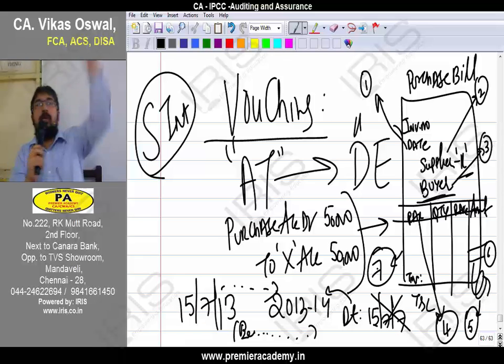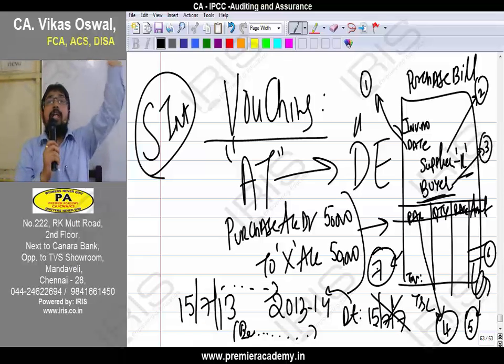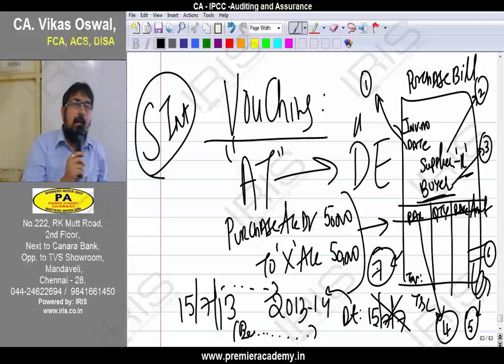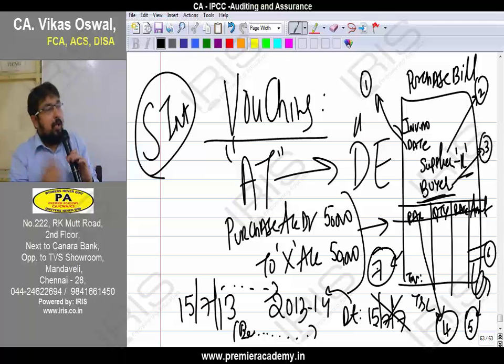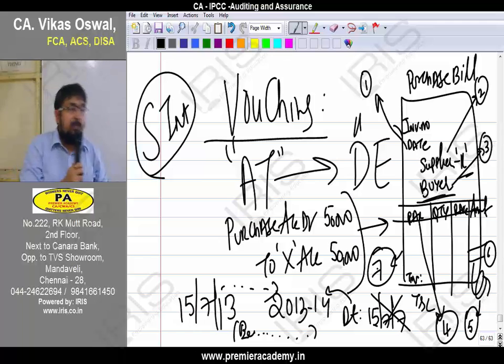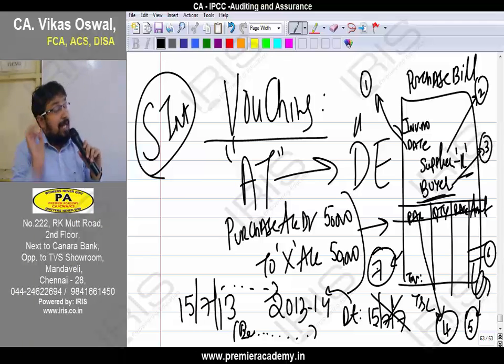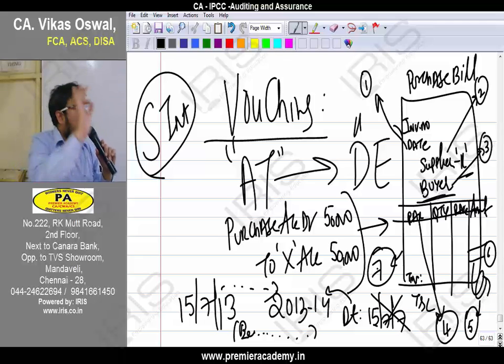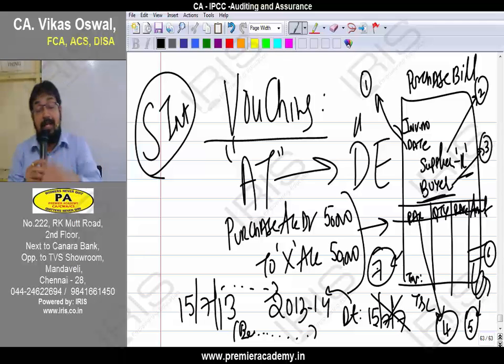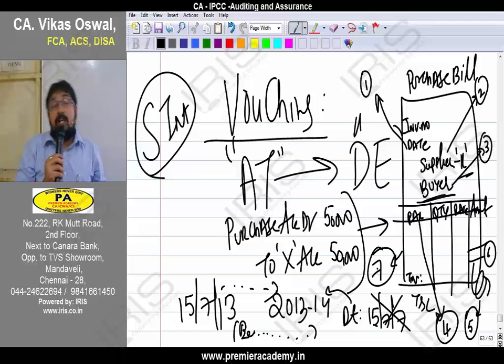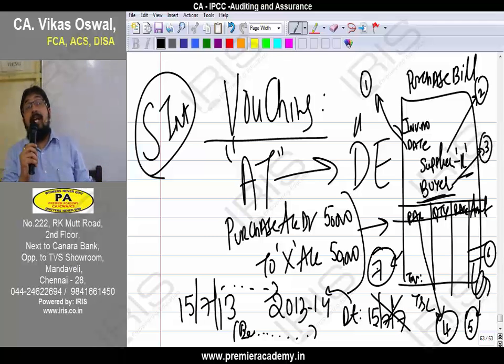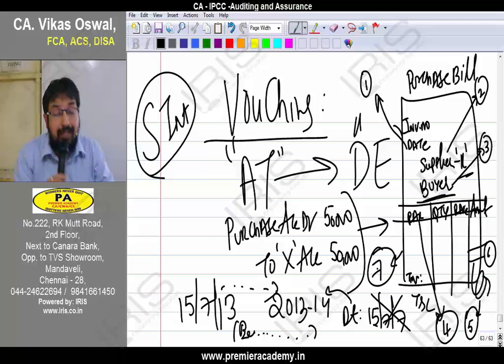What are the 7 golden rules of vouching? 1. Check the date of the voucher falls in the accounting period subject to audit. Second, whether the transactions are properly recorded: the proper account is debited, the proper account is credited. Third, whether the transaction belongs to the client's business. Fourth, whether the description of the transaction is properly recorded.